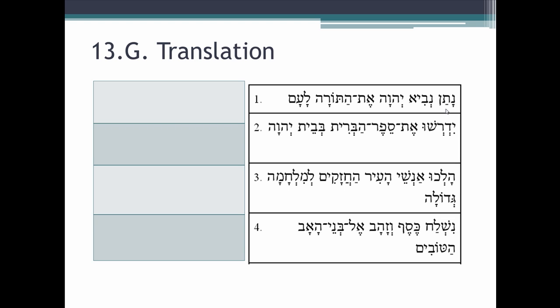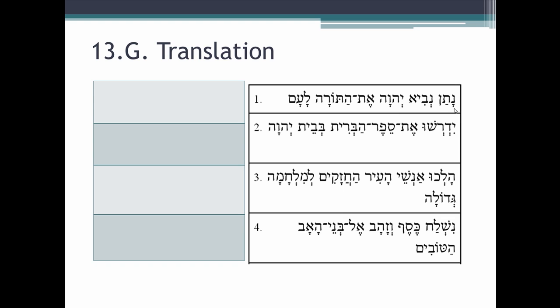So do we have a masculine singular noun that would be the subject of this verb? Well, right here it is. It's navi, but it's not navi, it's nevi. So if you knew your vowels, you could tell instantly this is in the construct form. But if you didn't, you have a noun here, and then you should reflexively think, okay, I got a noun. Is there one right next to it? Yes, there is. Check. Two nouns next to each other, think construct. And that's what we have. We have a construct relationship right here. So we have prophet and then Yahweh, Adonai. This is definite. It's inherently definite. So we would translate this, the prophet of Yahweh, the prophet of the Lord, gave.